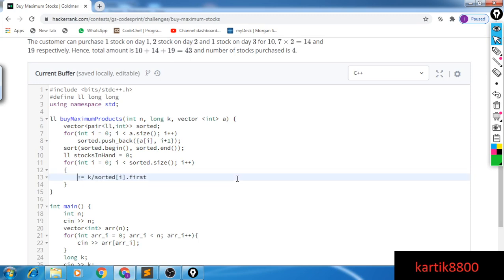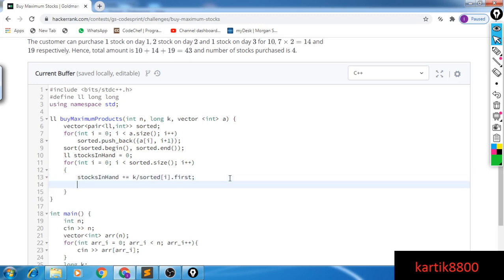So I can say, okay, stocks in hand. I don't know why they don't have predictive text. Good luck with your interview, guys.